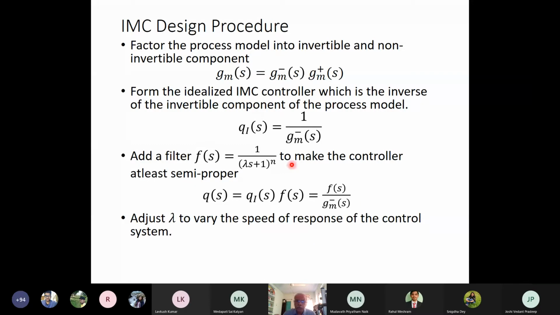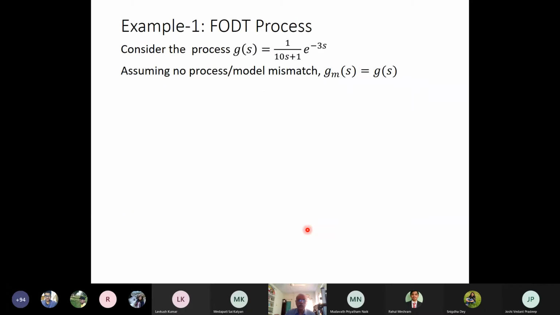And next we'll vary lambda. F(s) will be 1 by (lambda s plus 1) to the power n. And now we vary lambda to vary the speed of response of the control system. So this is basically the IMC design procedure for the internal model controller.